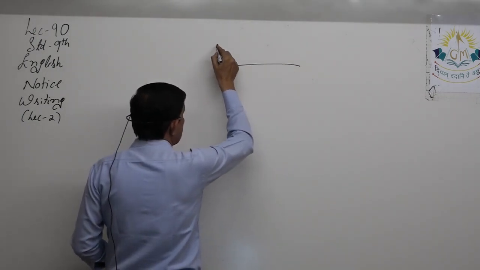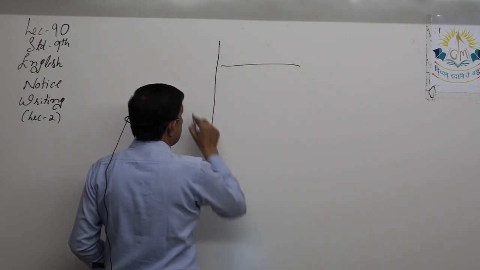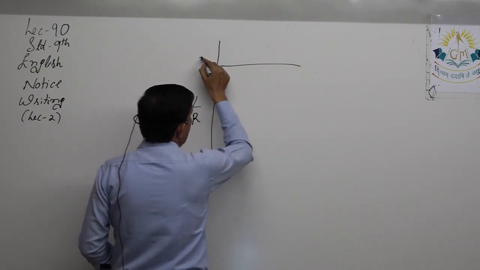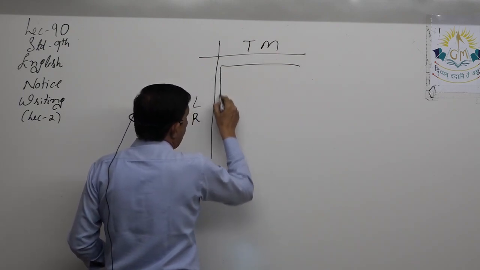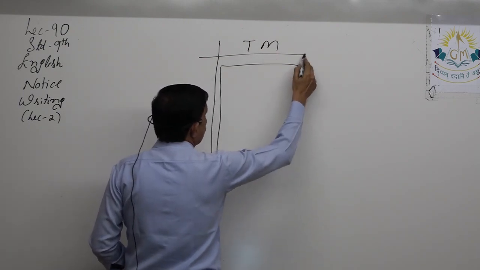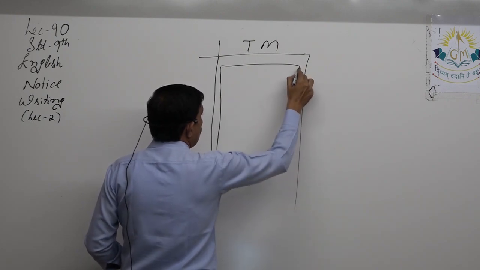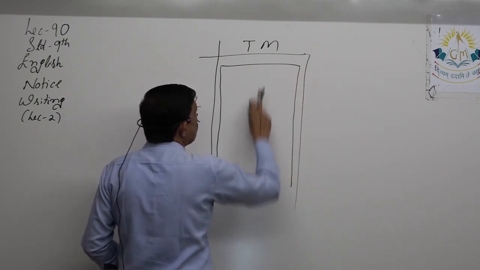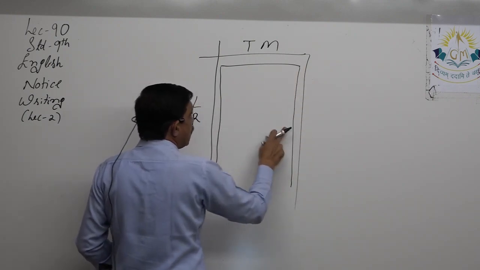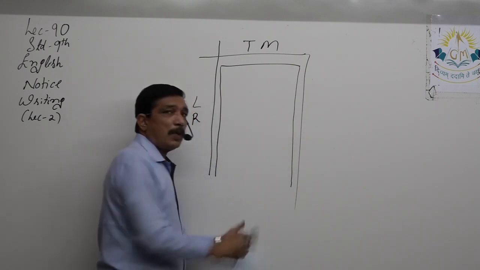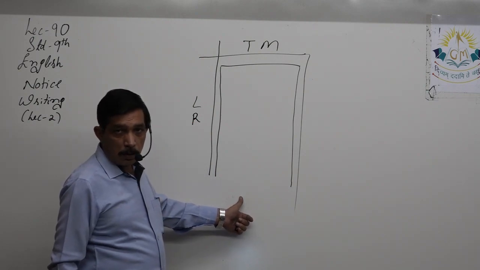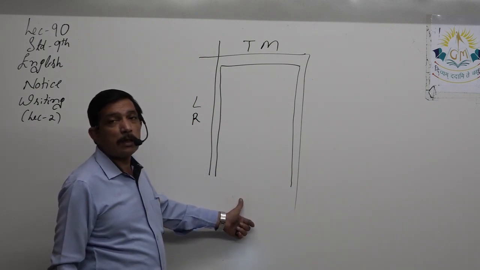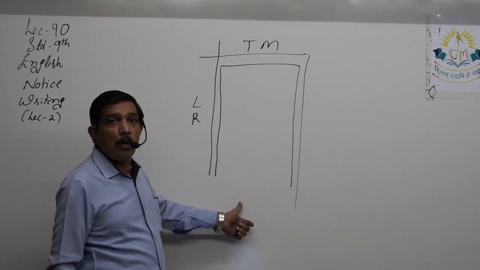So suppose this is your left margin, this is your top margin, leaving not much space on the top and bottom. This is the end of the page over here. Don't leave too much space. Make the top line and these two lines, but keep the bottom line, the fourth line, not done. Do not make the complete box. Keep it open at the bottom.